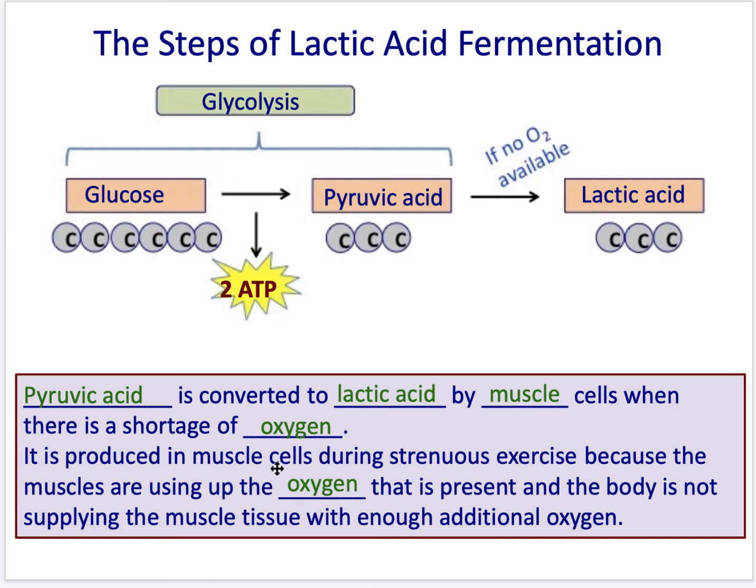So think about when you're exercising, right? What do you need? You need lots of energy. Your muscles need lots of energy. So your glucose gets broken down first by glycolysis. You have oxygen available, at least at the beginning of whatever the exercise is. So your pyruvic acid goes ahead and enters the mitochondria and gets turned into lots and lots of ATP, ultimately through the electron transport chain.